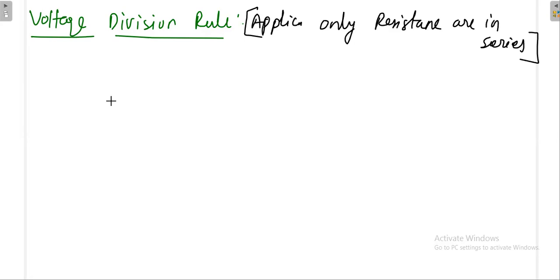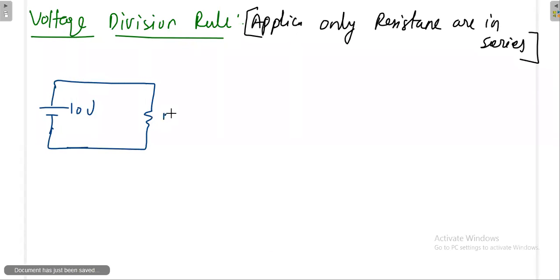Before going to the voltage division, I have one more doubt. Suppose I have a voltage source here, 10 volt, and a 5 ohm resistance. You will have a doubt now: what is series and what is parallel? Is there any definition, or should we decide by just visualization? Can somebody tell me, is this series or parallel, these two?